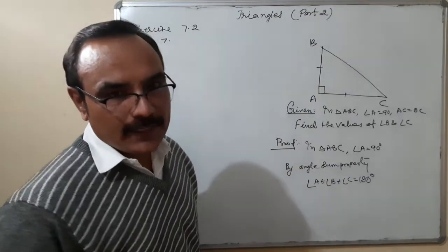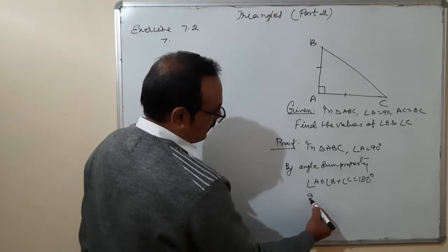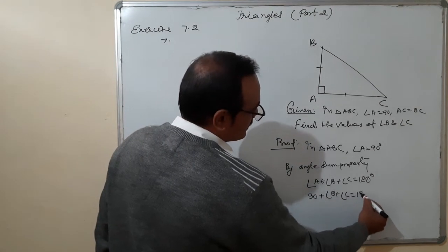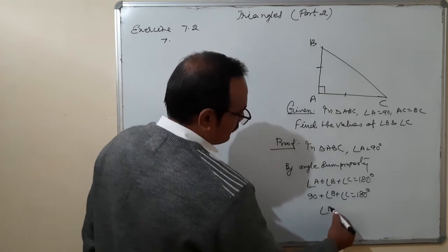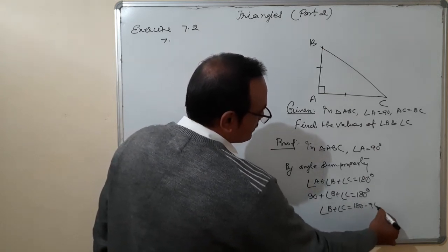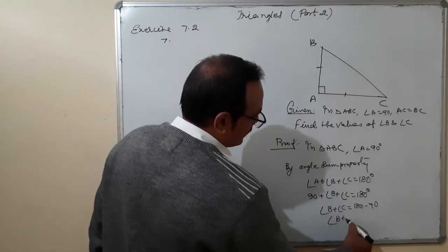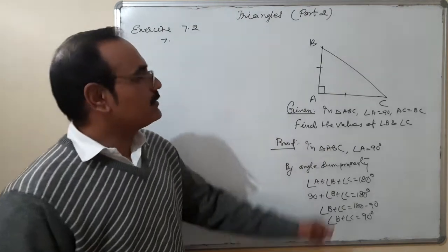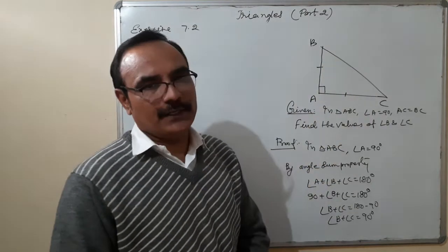The value of angle A is given, 90. So 90 plus angle B plus angle C is equal to 180. Therefore, angle B plus angle C is equal to 180 minus 90. Angle B plus angle C is equal to 90. Sum of these two angles is equal to 90 degree.